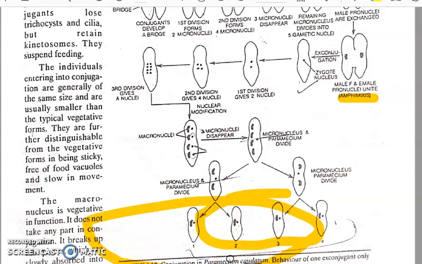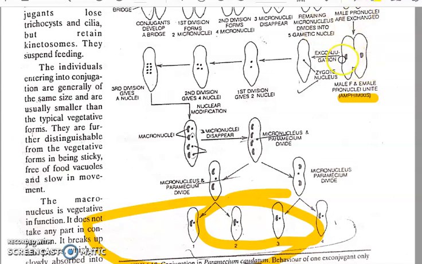What are the advantages of conjugation? Its nucleus gets reconstructed during this process, so a new nucleus is formed. It gets rejuvenated; its metabolic processes are rejuvenated during conjugation. Variety is introduced, and since nuclear dimorphism is observed here, it could be a forerunner of sexual dimorphism in higher vertebrates, in higher chordates.